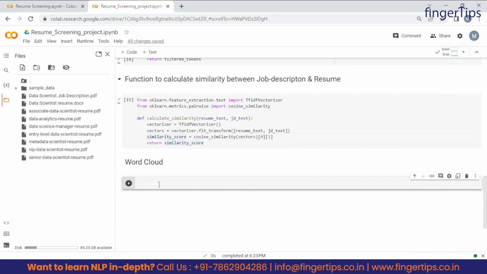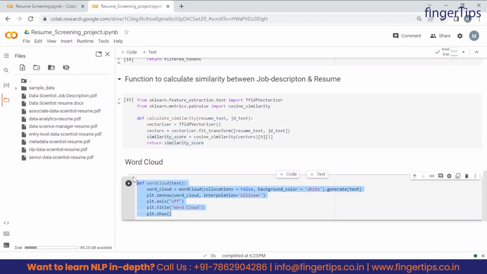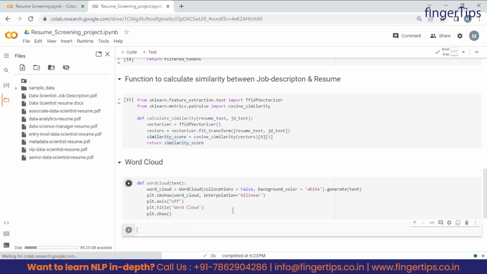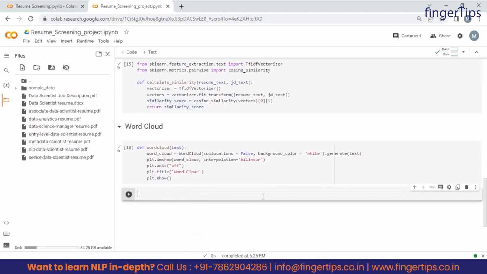So guys, next we are going to create a function to draw a word cloud. A word cloud is a kind of visualization where we can see the frequency of all the words, like how many times a word appears in that particular document, right? The more times a word is repeated in a document, the larger the size of that word in the word cloud, right? So we will understand this. First let's run this, and guys, we will understand it when we run the main function, right?